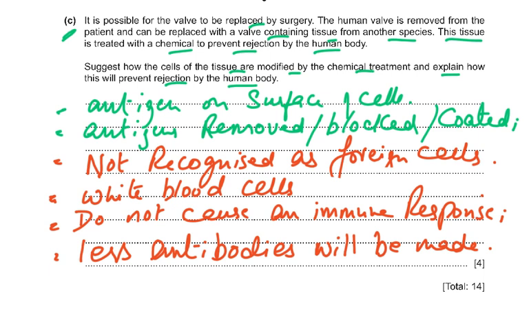So antigens on the surface of the cells are either removed, blocked or coated and they are not recognized as foreign cells, and so the white blood cells do not cause an immune response, and no or fewer antibodies will be made, and this valve will not be destroyed by the body's lymphocytes.